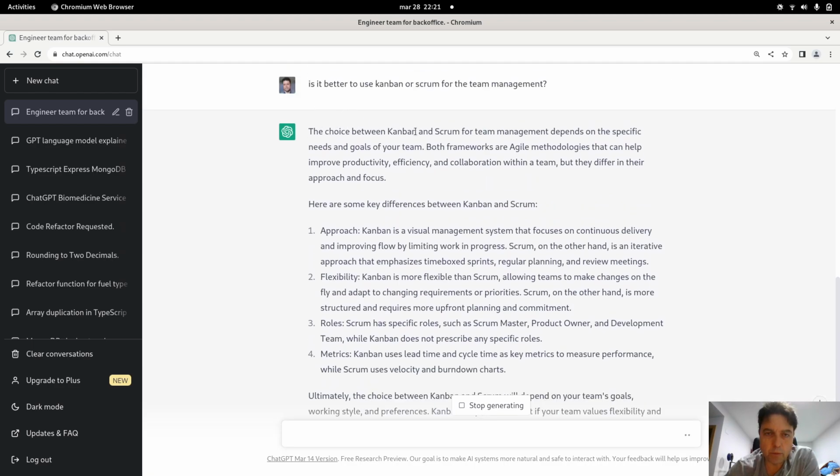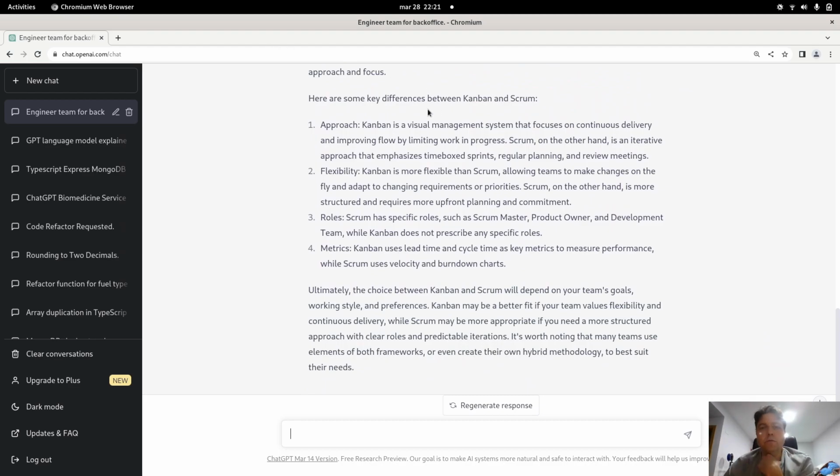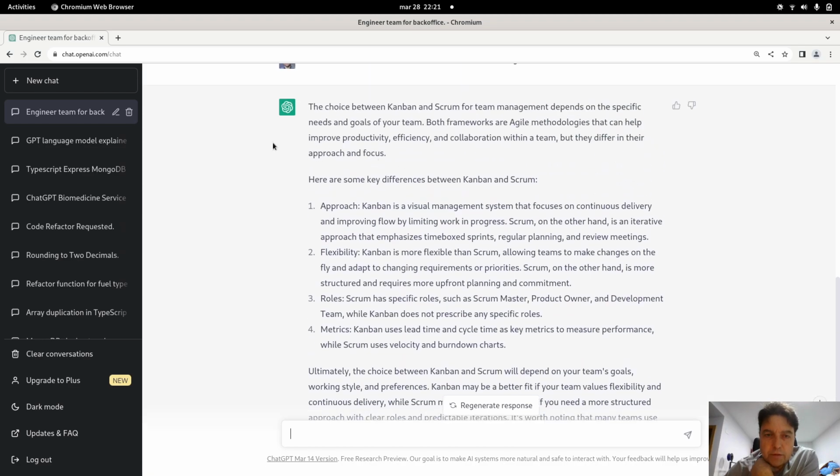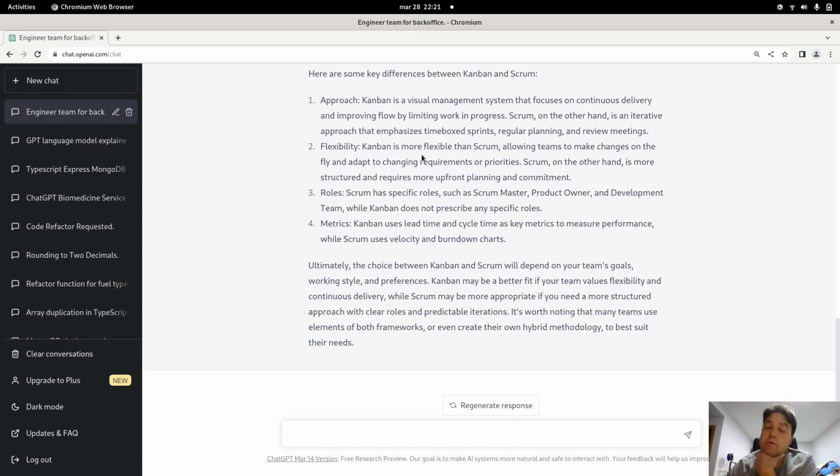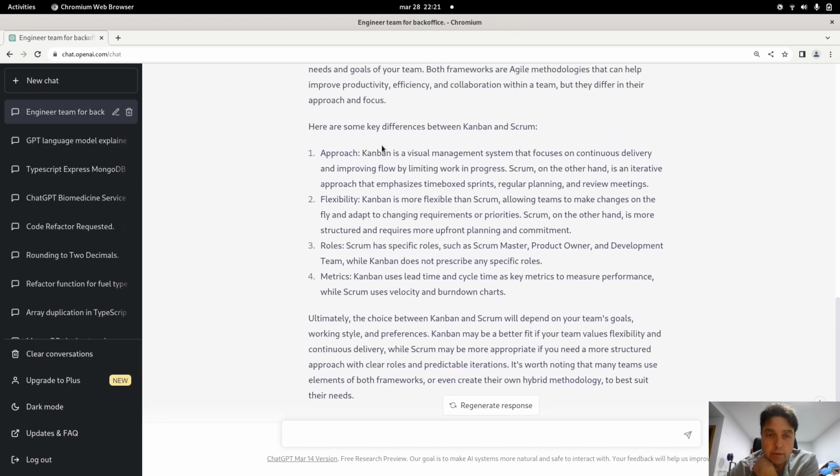The choice between Kanban and Scrum for team management depends on the specific needs or goals. Again, it gives a quick introduction to both methodologies. And with this information, we can take a more sensible approach for deciding. For example, if I need to justify why I'm going to use some of the methodologies in the team, I have here some arguments to start building my vision and my reasons for different decisions and for the design of the team.